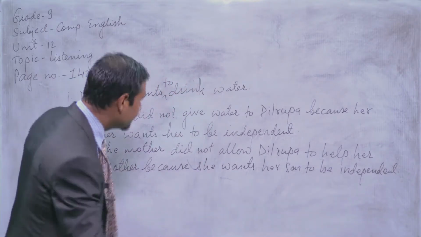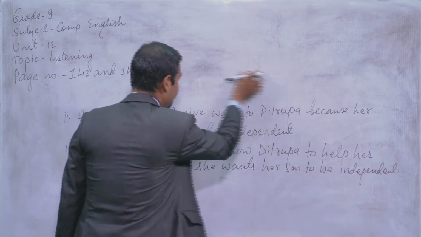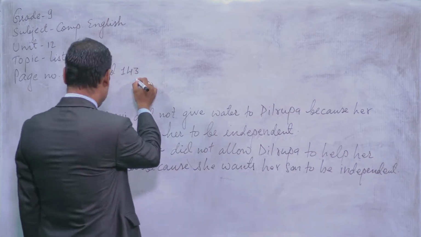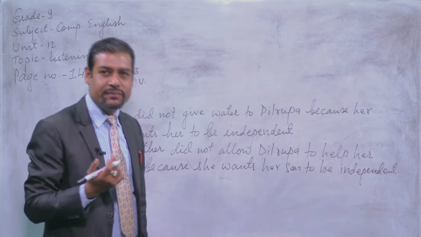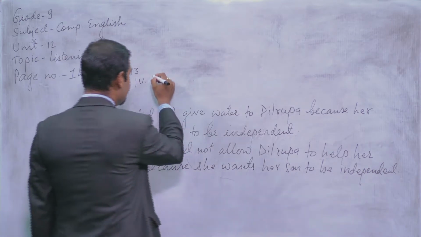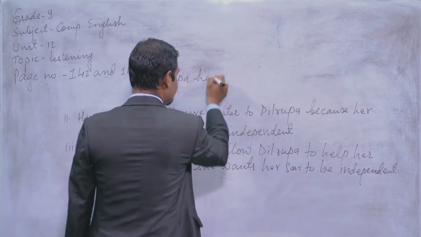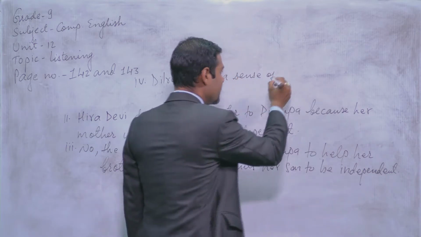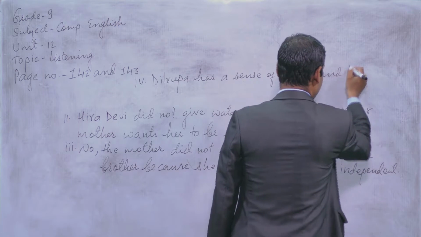So, I would like to erase question number 1, answer number 1, okay? So that I can write down question number 4. Question number 4. See. So, where's the sense of caring and helping? How do you know it? Dilrupa or Hira Devi? Yes, you are right. Dilrupa, D-I-L-R-U-P-A, Dilrupa has a sense of caring and helping.